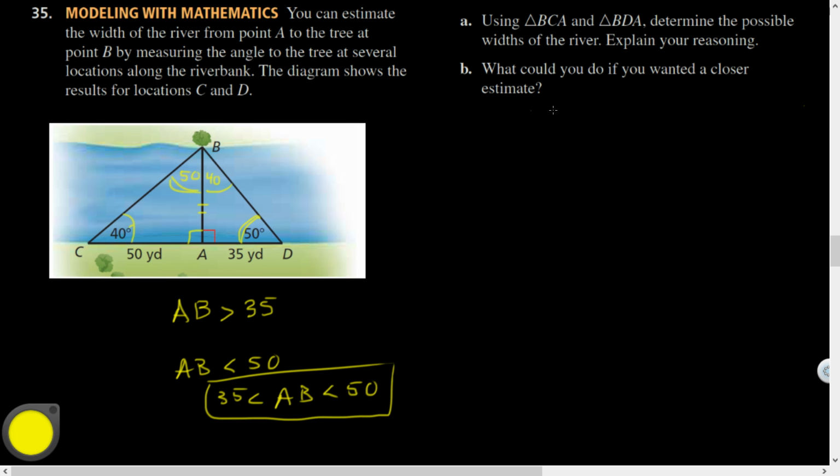Let's see. What could you do if you wanted a closer estimate? Well, we could have used the previous techniques that we've done to figure the distances across rivers using congruent triangles. The book's suggestion, and I ended up having to look this one up because I wasn't quite sure where they were going there: pick angles closer to 45 degrees. All right. If I have angles that are closer to 45, I'd be able to narrow these distances down and it'd be able to work out.